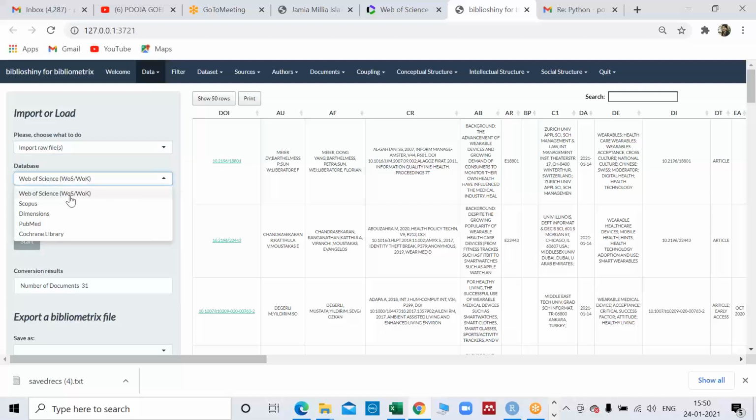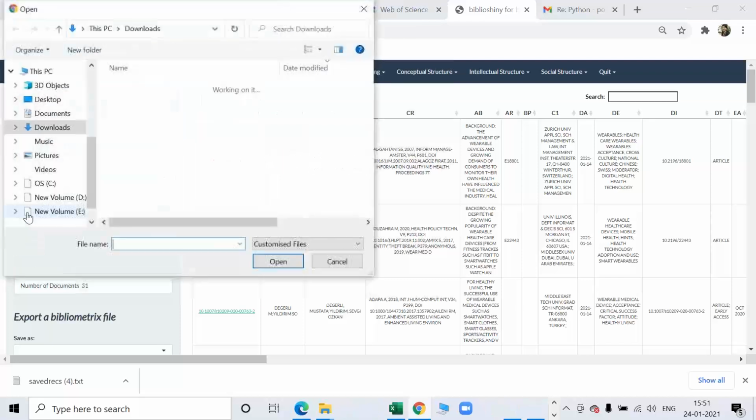I have taken the file of Web of Science. This particular software runs only on 5 databases: Web of Science, Scopus, Dimension, PubMed, and Cochrane. Other than that, either you can use another software or you can learn coding and do it in R, but you will not get the services of BiblioShiny. Then you have to browse the file.